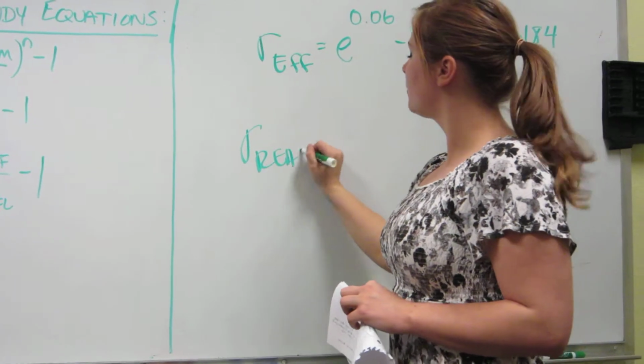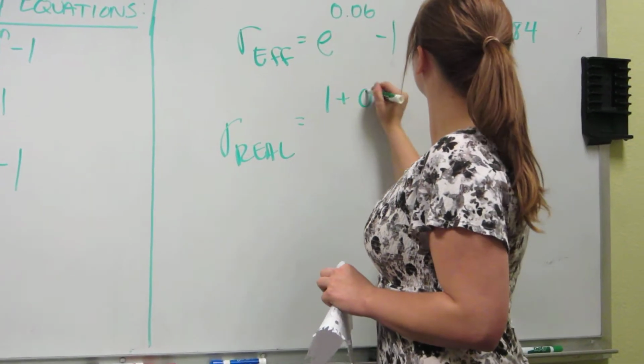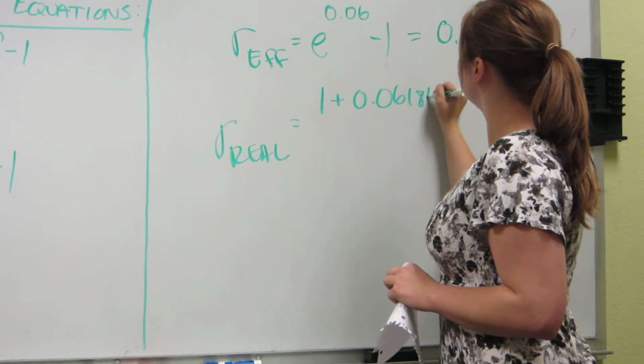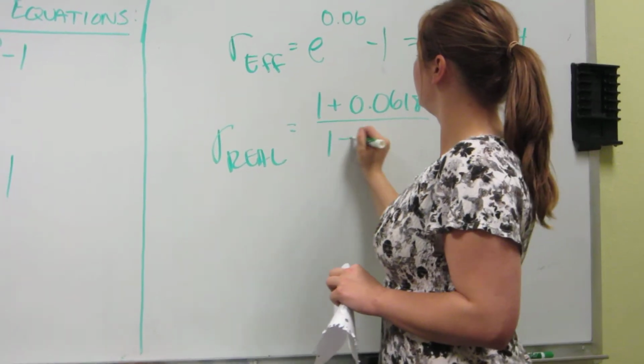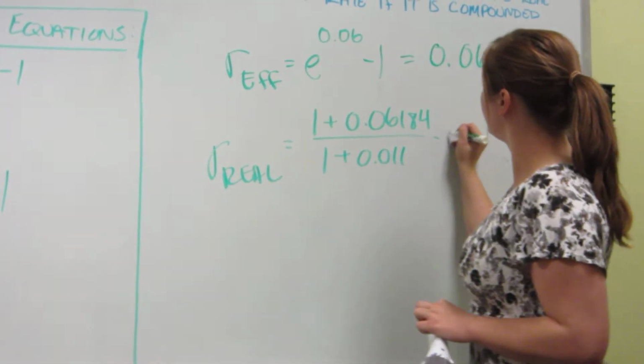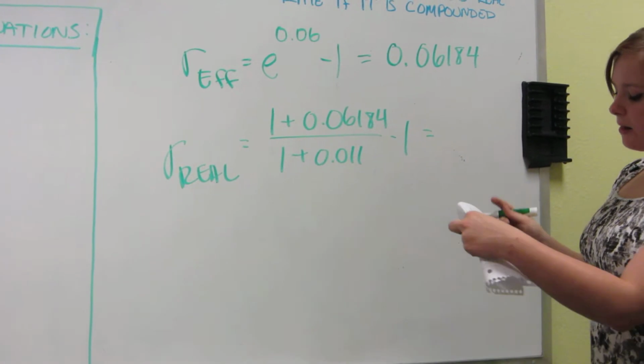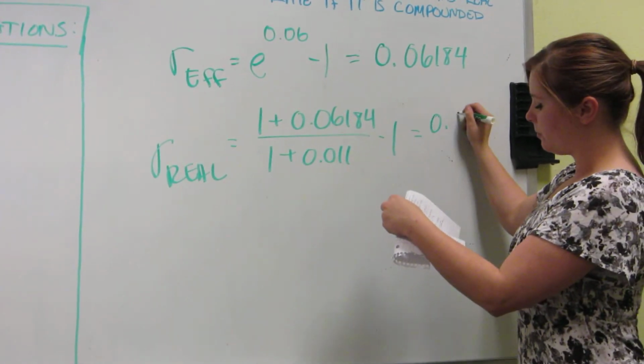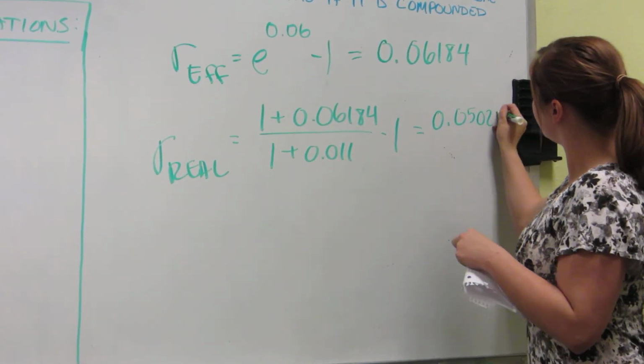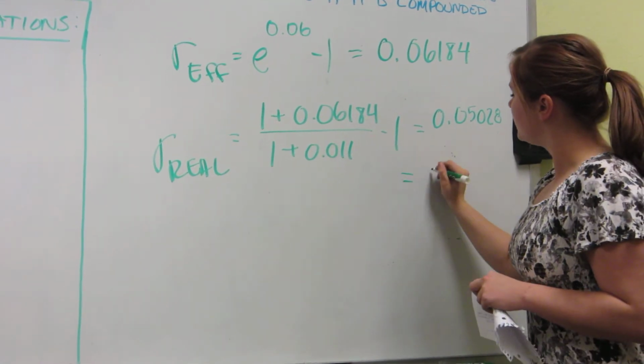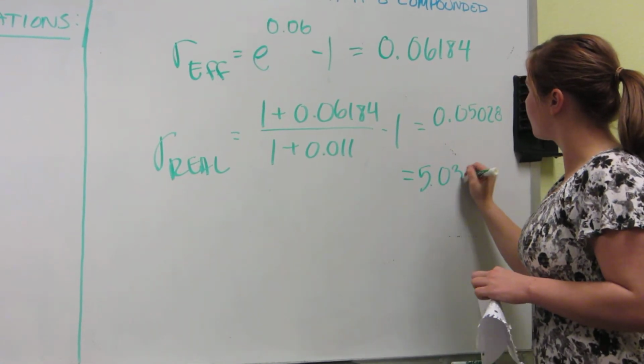Go to your real equation. Calculate that all out, and you're going to get 0.05028, which is equal to 5.03%.